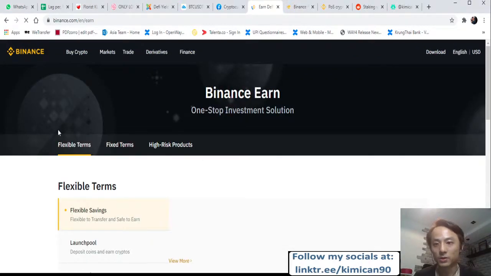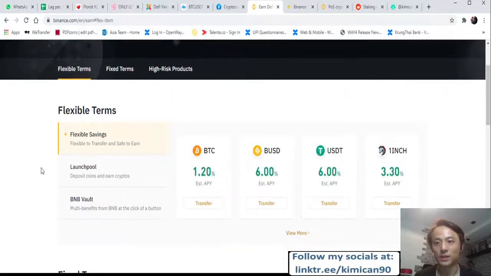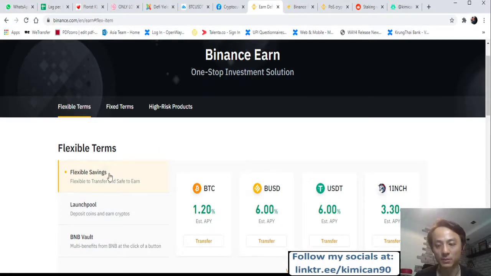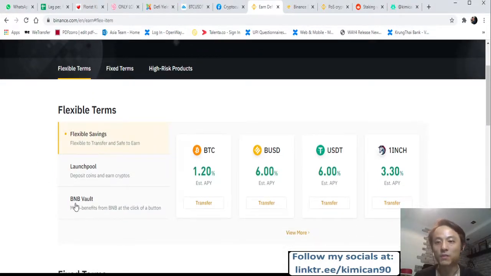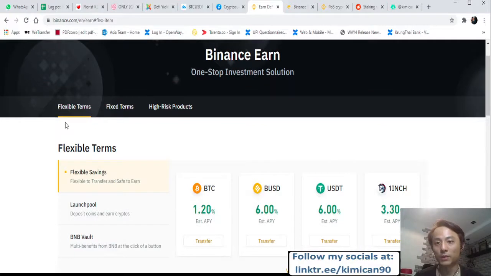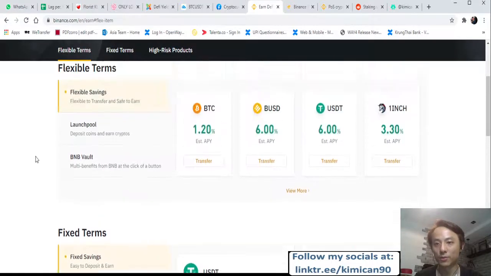All right, so staking can be a few types. It can be flexible savings. LaunchPool is also considered a part of staking. BNB Vault, which is the Binance Coin token, you can put it in the vault as well. So there is flexible savings, fixed savings, and high risk products. I will go through one by one, right?